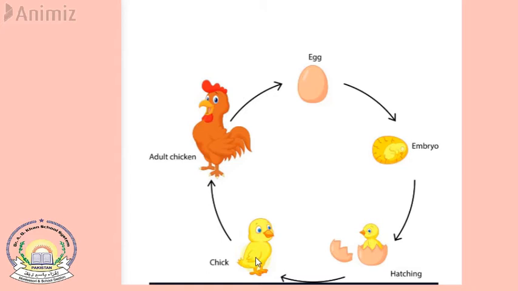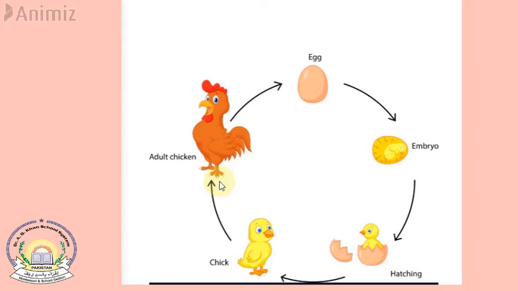Then that chick becomes an adult. Adult chickens begin the life cycle again. Male chickens are called roosters and female chickens are called hens. So now you know the life cycle of a chicken.